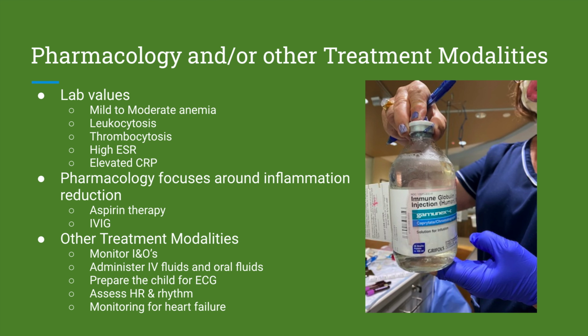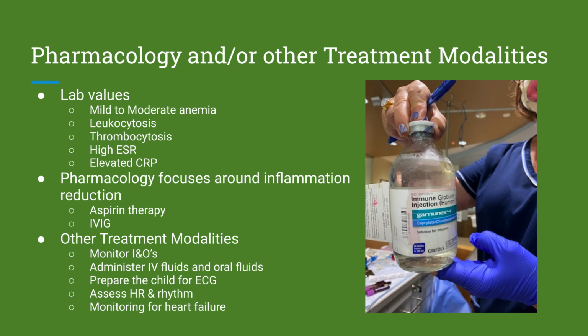Lab values reveal elevated white blood cell count, mild to moderate anemia, and severe thrombocytosis, or a platelet count of 500,000 to 1 million. The CBC may also reveal high erythrocyte sedimentation rate, or ESR, and elevated C reactive protein levels, or CRP. Echocardiograms are also indicated to acquire a baseline image of the heart or to measure if the disease has progressed in the arteries.